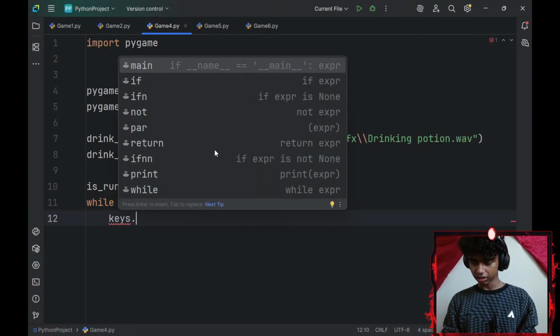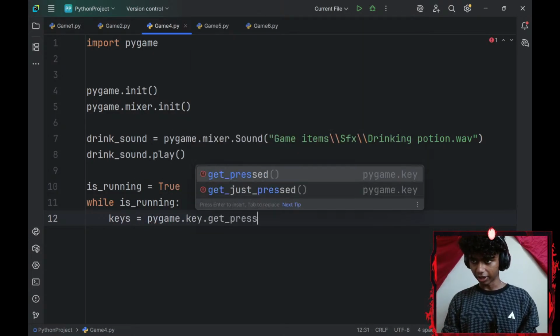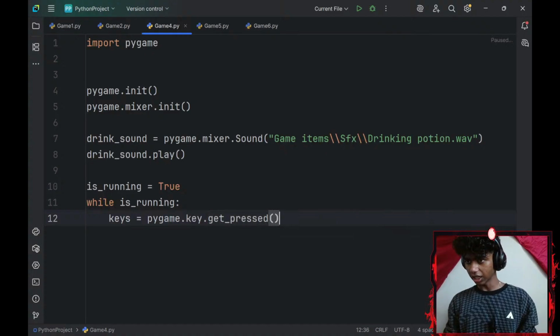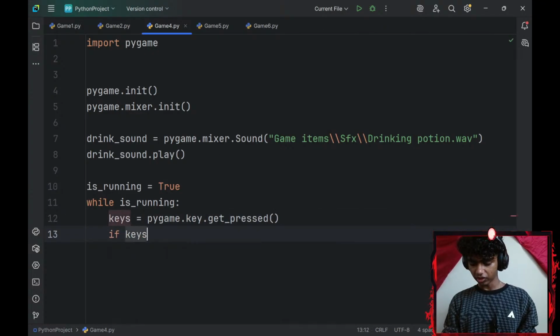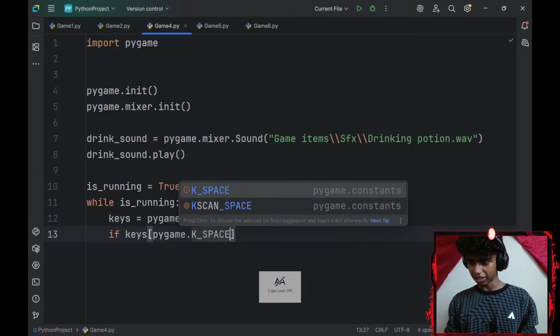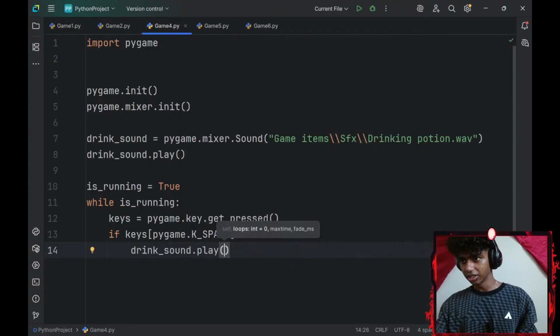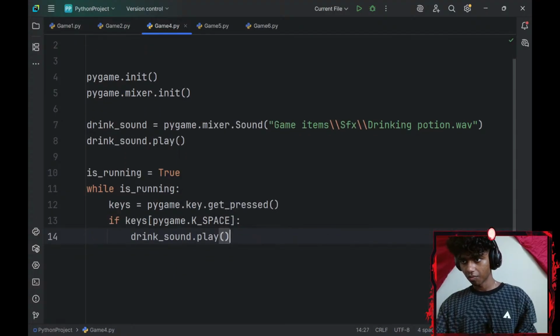Actually, I'll create a keys variable, set equal to pygame.key.get_pressed. Okay, and then I'll add an if statement. If keys at index of pygame.K_SPACE, if my spacebar is pressed, drink_sound.play. Is this how it works, guys?